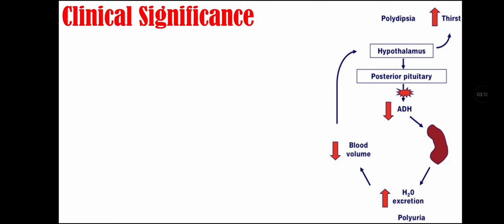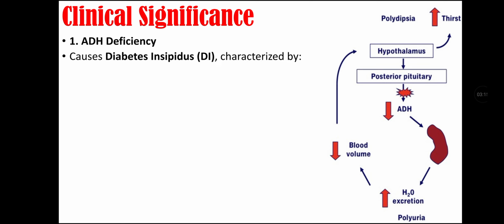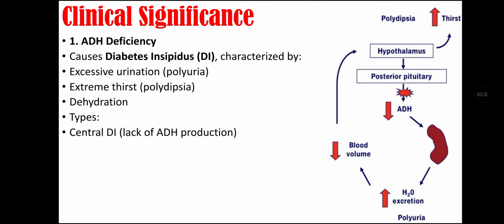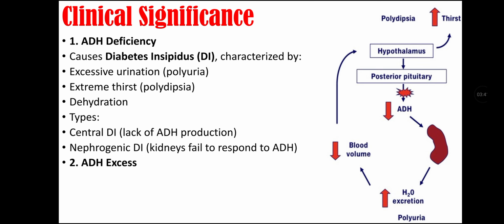Clinical significance of ADH. First is ADH deficiency. It causes diabetes insipidus, that is characterized by excessive urination or polyuria, extreme thirst or polydipsia, and dehydration. Its types include central diabetes insipidus, that is the lack of ADH production. Second type of ADH deficiency is nephrogenic diabetes insipidus, in which the kidney fails to respond to ADH.